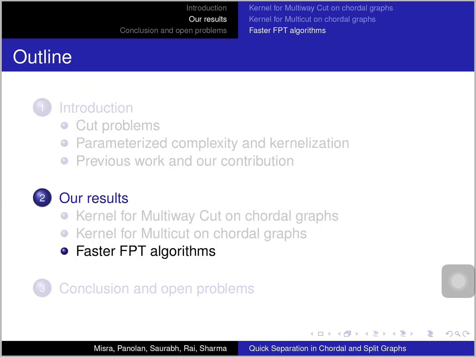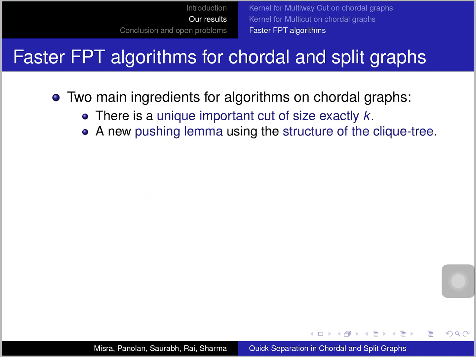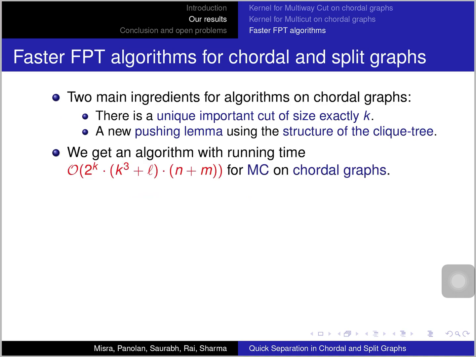In addition to these, we also have some faster FPT algorithms for chordal and split graphs. And there are two main ingredients for algorithms on chordal graphs. That there is a unique important cut of size exactly k in chordal graphs. This uses a result from the paper of Marx and Razgon for multicut. And we show a new pushing lemma using the structure of the clique tree, which allows us to push these separators into one side of the clique tree.